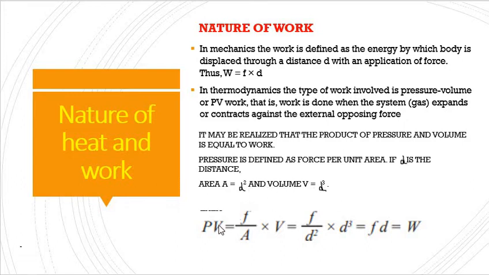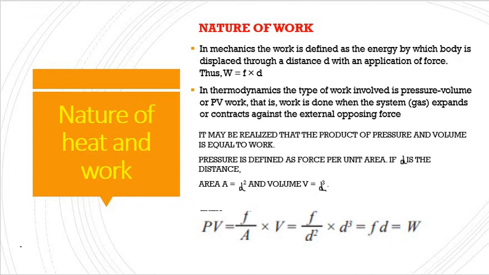So we can say P into V, that is work, is equal to F upon A multiplied by V. If I put the value of area and V in this formula, I get F upon d square multiplied by d cube, which is equal to F multiplied by d. That is why I am calling PV equal to W in thermodynamics.